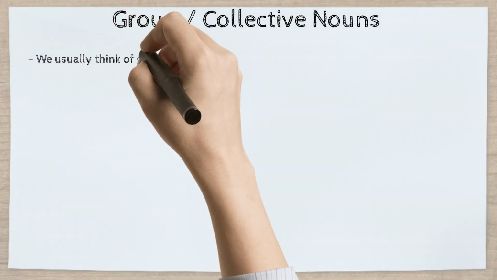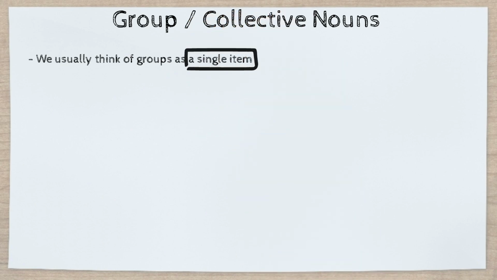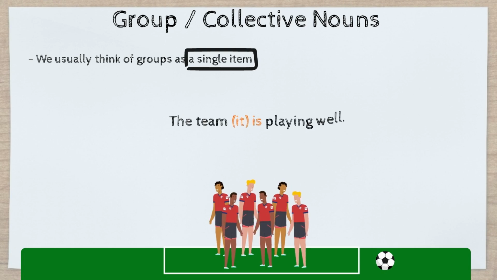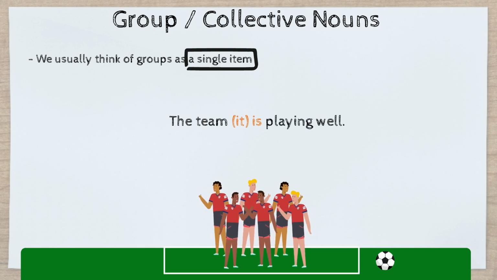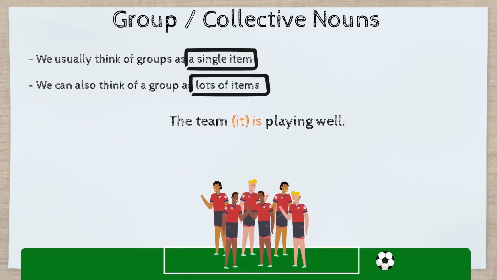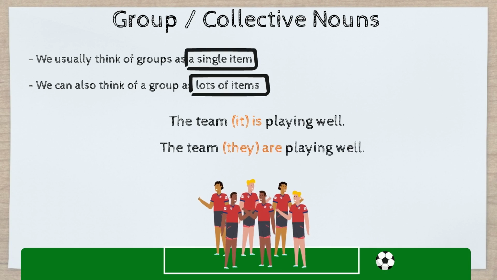Usually, we think of these group nouns as a single item. For example, we could call a team, it. As in, the team, or, it, is playing well. However, we can also think of a team as lots of players, and so, we can say, they. As in, the team, or, they, are playing well. We have to be careful to use the correct form of, to be.